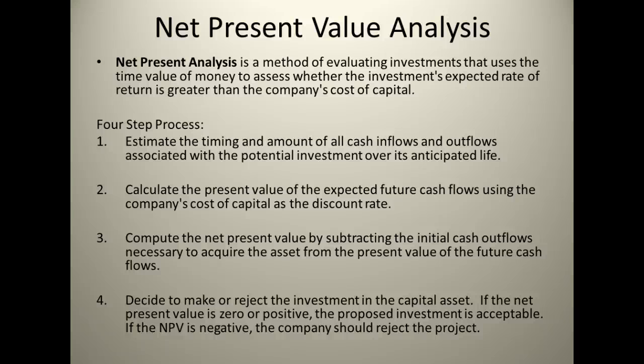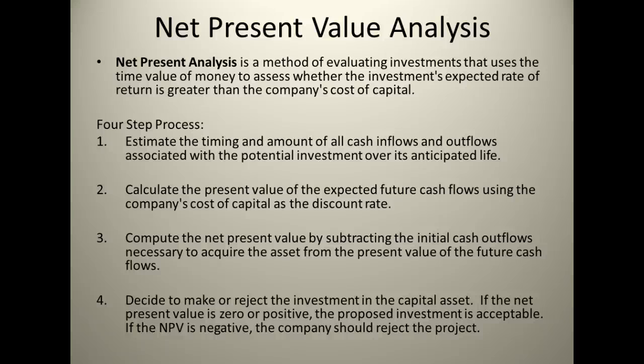Step 2, we're going to calculate the present value of the expected future cash flows using the company's cost of capital as the discount rate. And that's what we just did. Step 3, compute the net present value by subtracting the initial cash outflows necessary to acquire the asset from the present value of the future cash flows. And then we decide whether to make or reject the investment. If the net present value is 0 or positive, the proposed investment is acceptable. If net present value is negative, the company should reject the project.